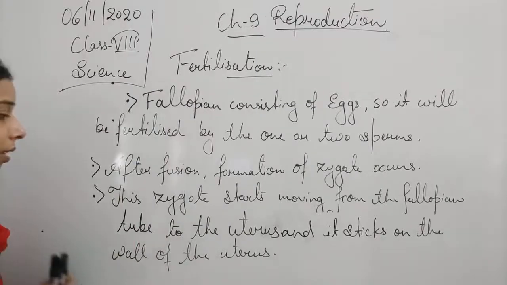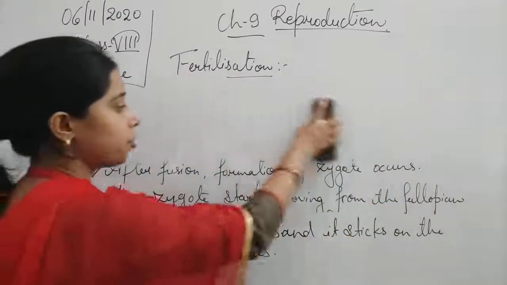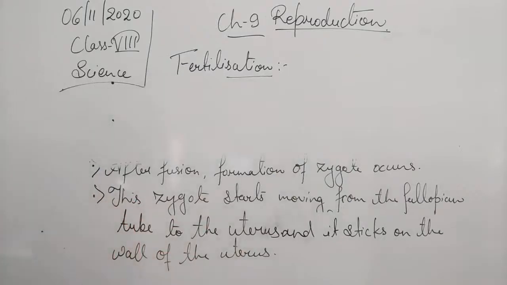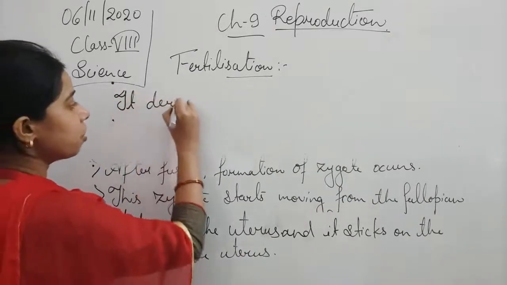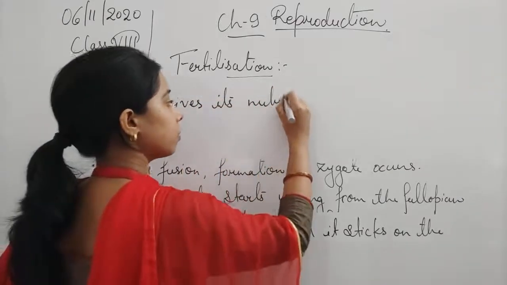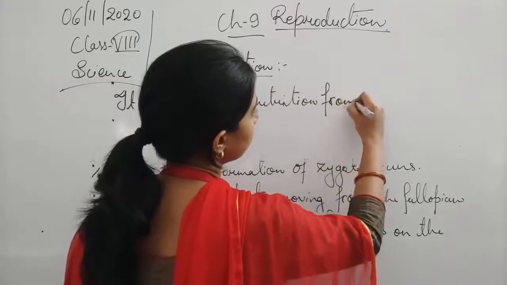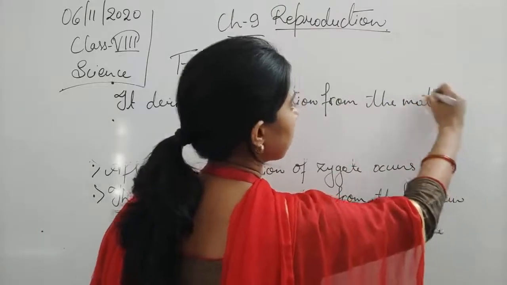Now this embryo, students, will take all the nutrition from the mother's body. Okay, so we can write it: it derives its nutrition from the mother's body.